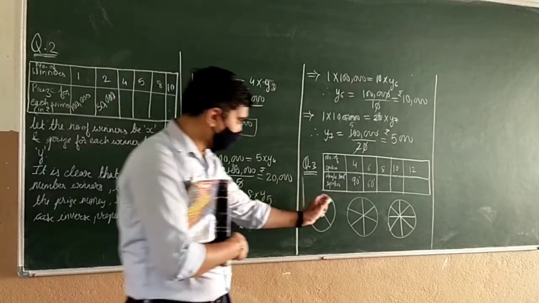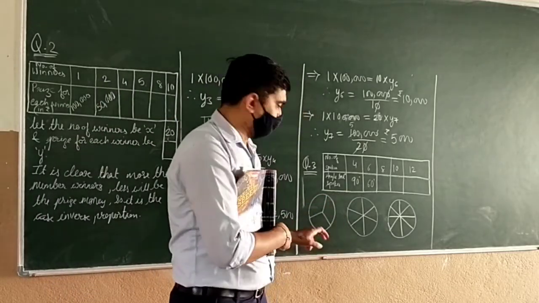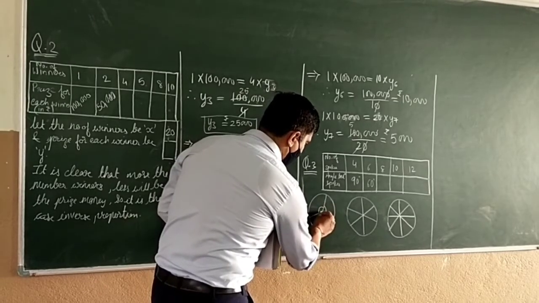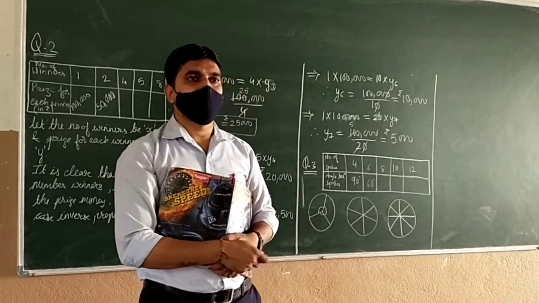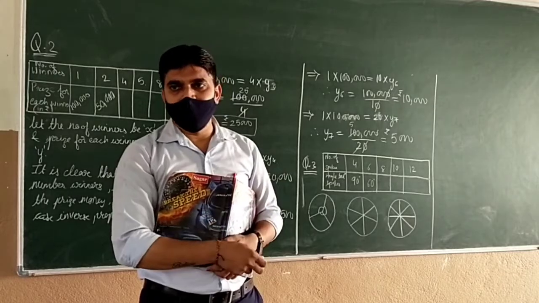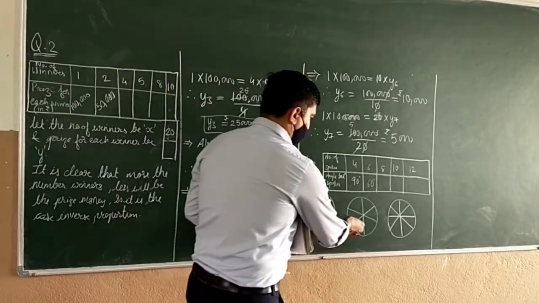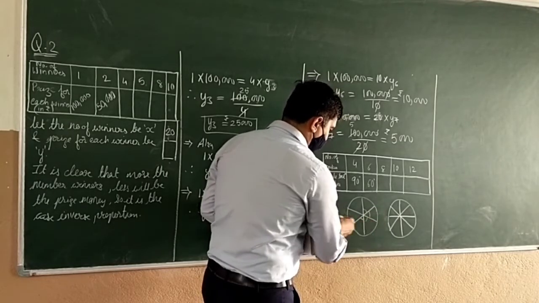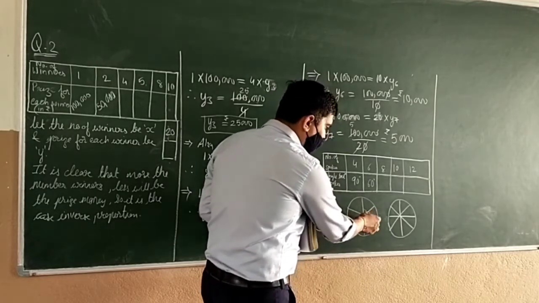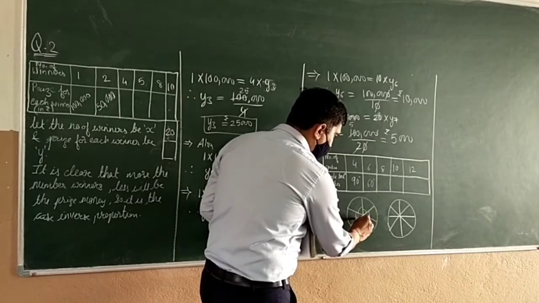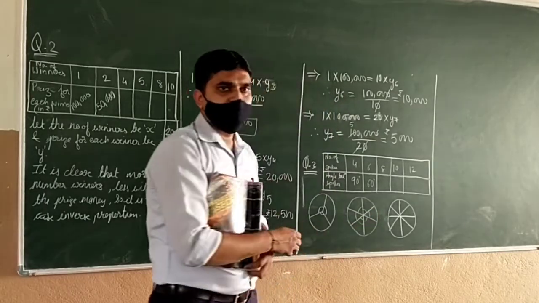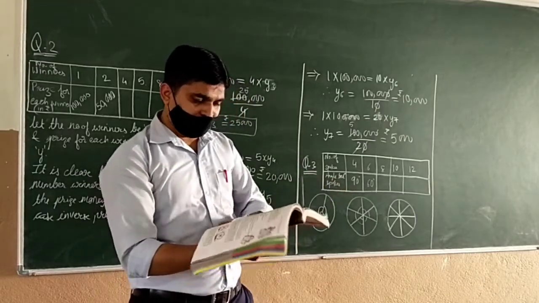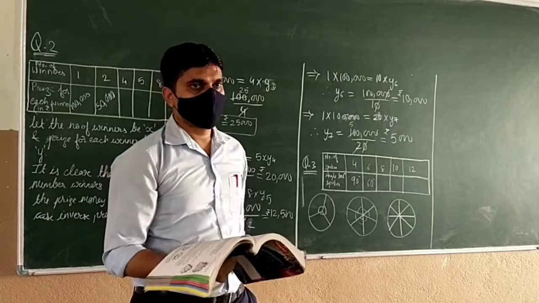Now he is fixing the spokes in such a way that the angle which is made by these two consecutive spokes are equal. All the angles are of equal measures. If he is using more spokes, the angle will be same. Not as this, but all the angles between those spokes will be same. Are you all getting it? Okay. Now what they are telling? Help him by completing the following table.